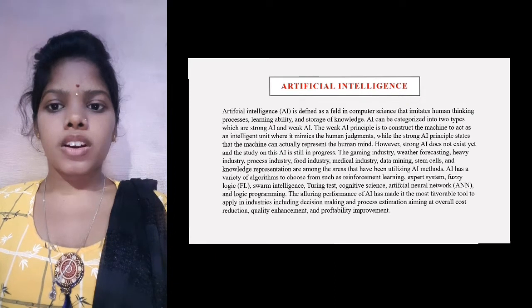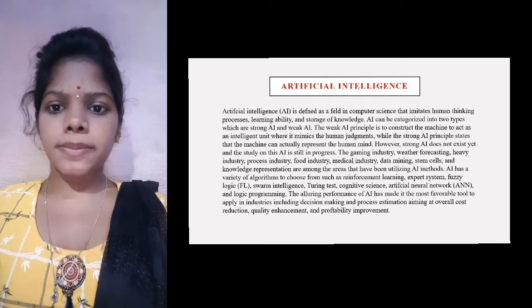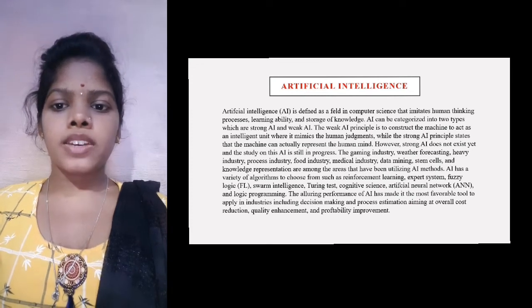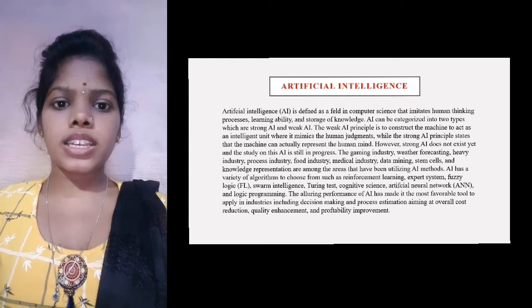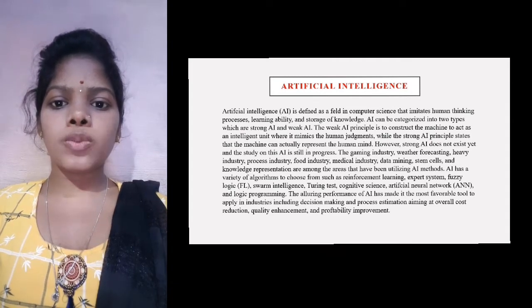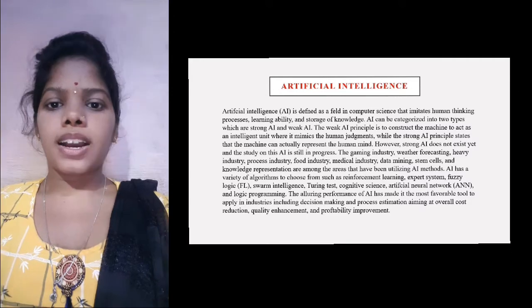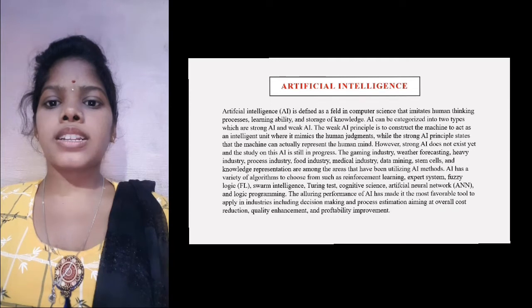Artificial intelligence. Artificial intelligence, AI, is defined as a field in computer science that imitates the human thinking process, learning ability and storage of knowledge. AI can be categorized into two types, which are strong AI and weak AI. The weak AI principle is to construct the machine to act as an intelligent unit where it mimics human judgments, while the strong AI principle states that the machine can actually represent the human mind. However, strong AI does not exist yet, and the study on this AI is still in progress.